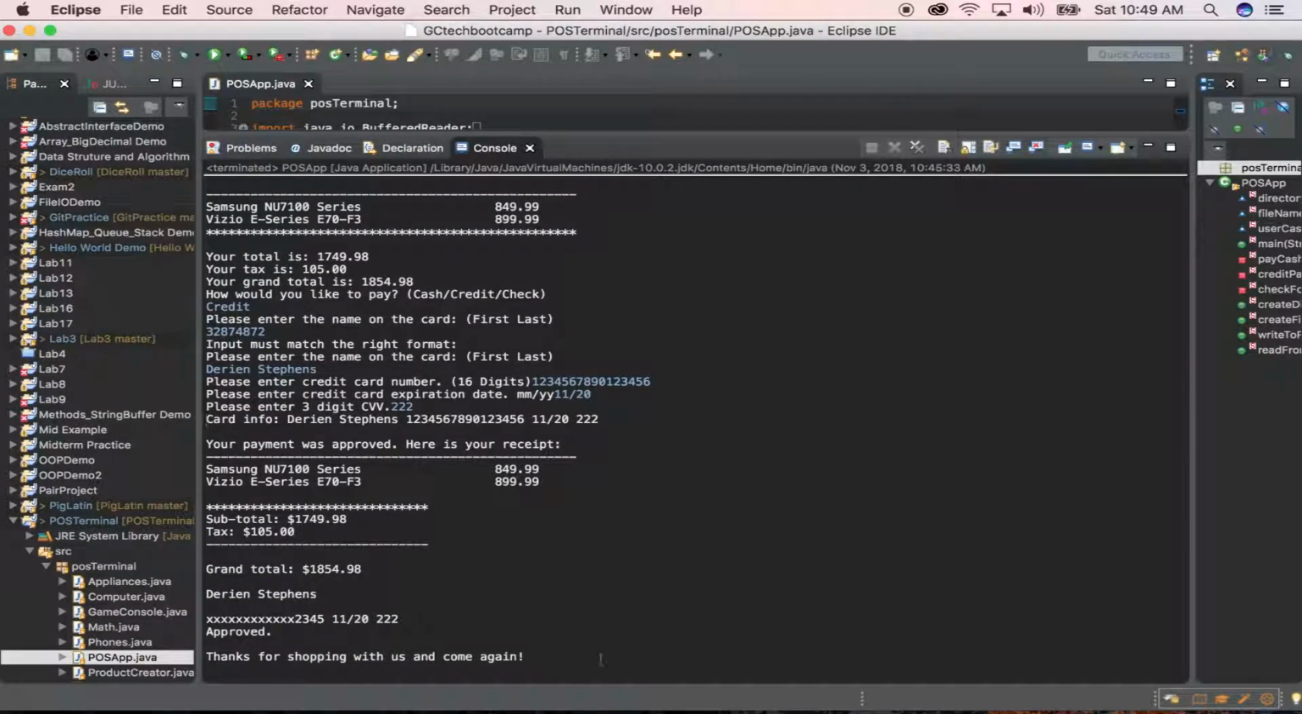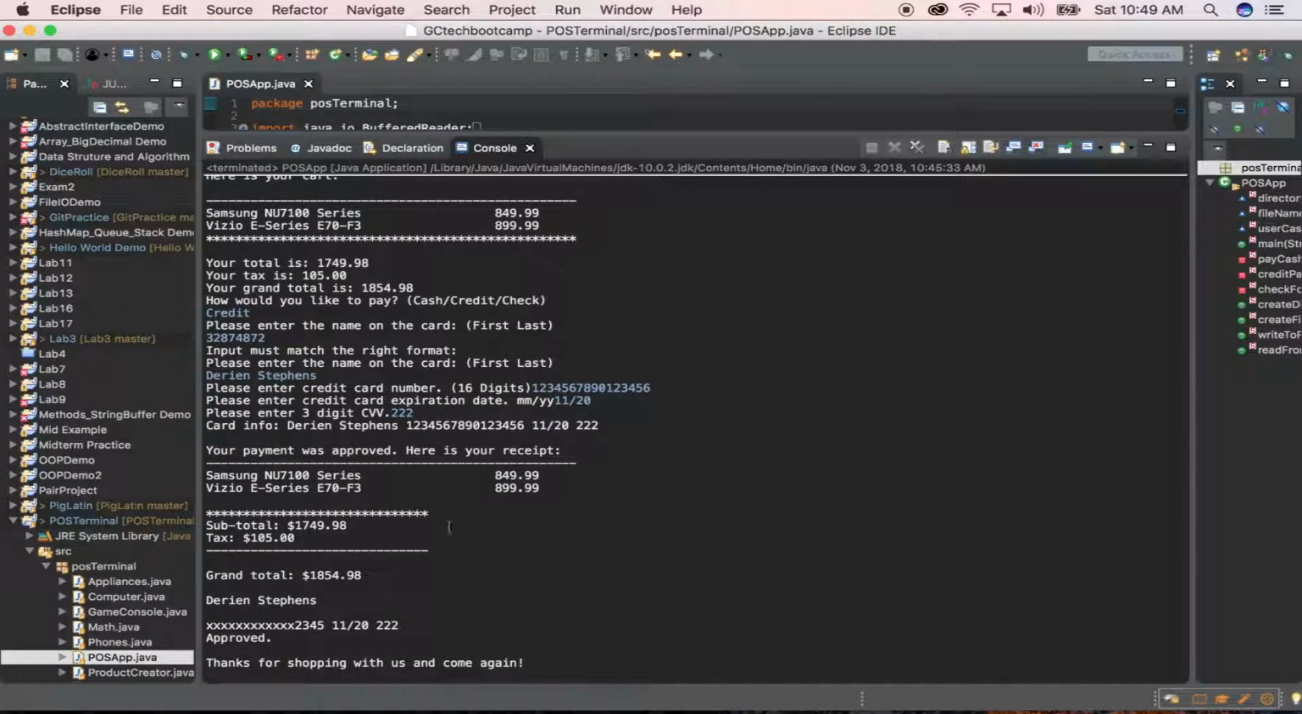As you can see, it prints out the name on the card, the number, and the expiration date and CVV again. And then we get a printout of our receipt actually showing what we paid, giving us our grand total. Here we have our credit card number redisplaying with only the last 4, which we thought was just a cool way of making the receipt print out, because it looked a little bit more realistic. And then it says approved, thanks for shopping.